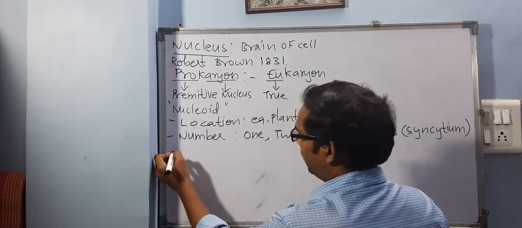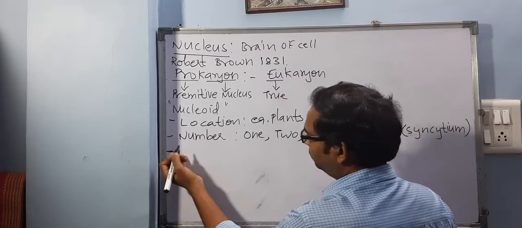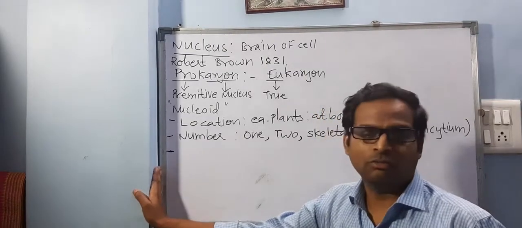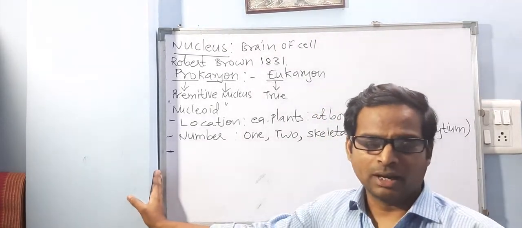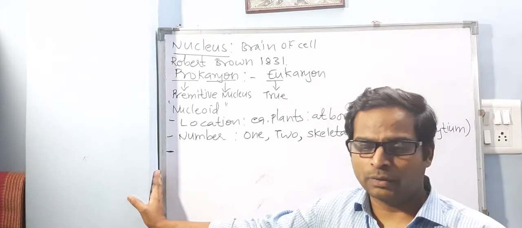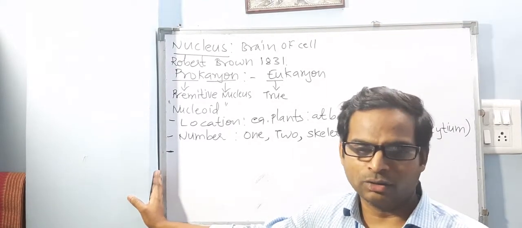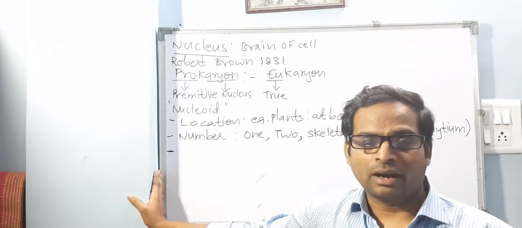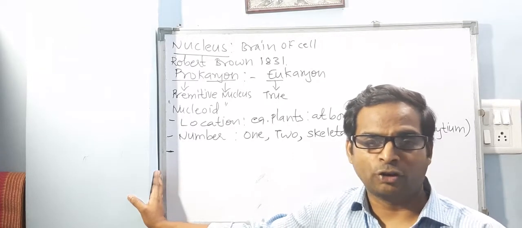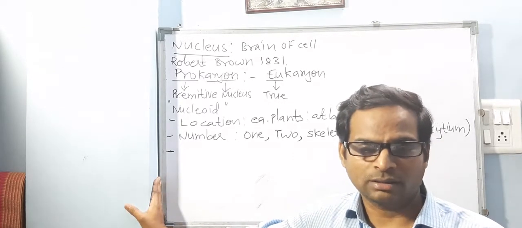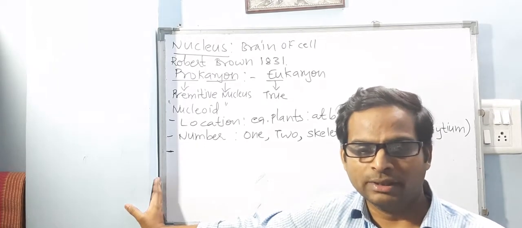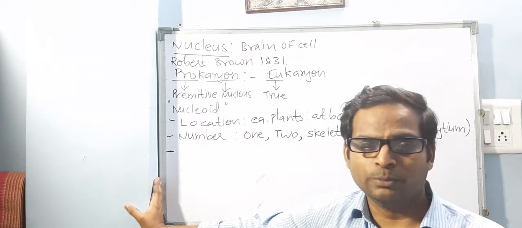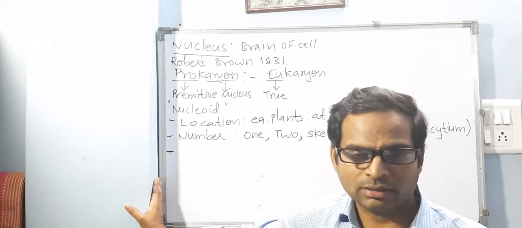Now after number, it may be absent also. In number, you may be knowing any cell where this nucleus is absent. Have you heard any name without a nucleus? Exactly, very good, Sagnik. RBCs, but actually when RBCs become mature, they lack a nucleus. When they are formed in the beginning, they have a nucleus. You will be learning xylem and phloem this year. In that there is one cell in the phloem called sieve tubes. They also do not have a nucleus.